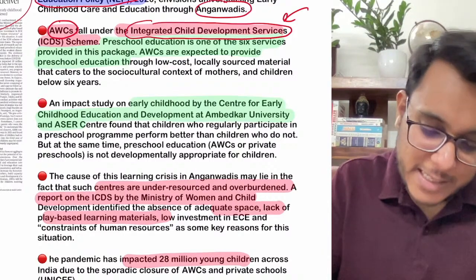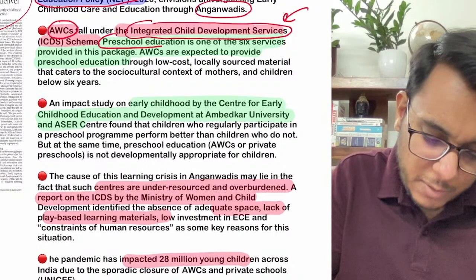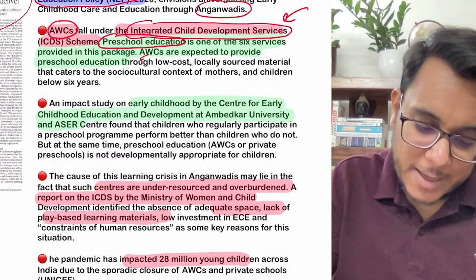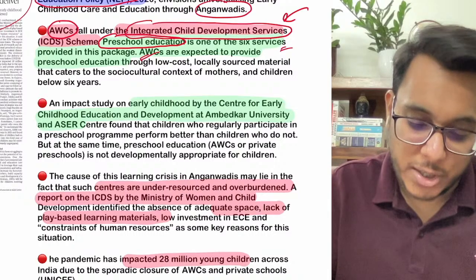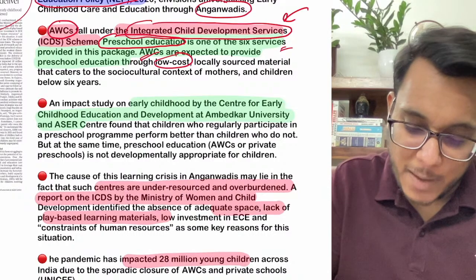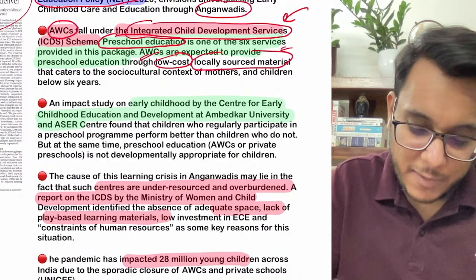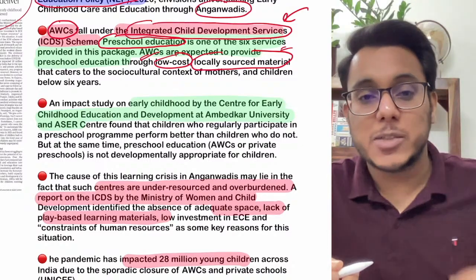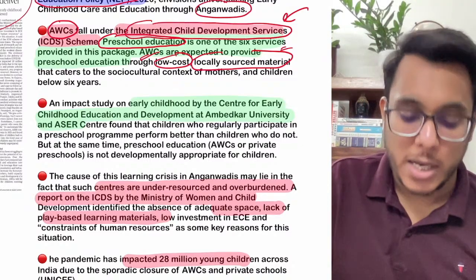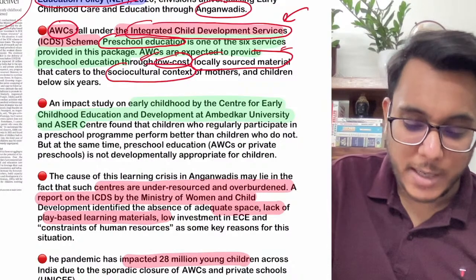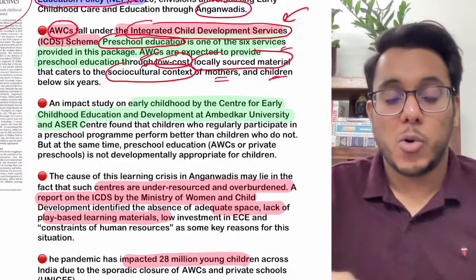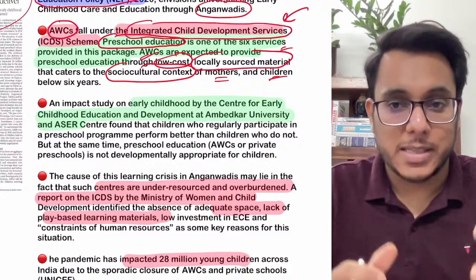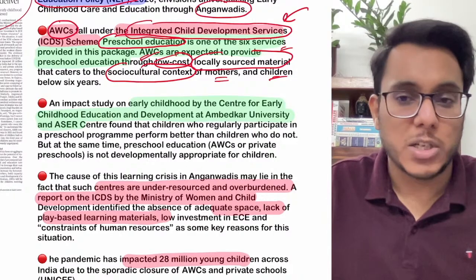Now guys, the Anganwadis have been given an important responsibility of preschool education, and this preschool education is to be provided at low cost through locally sourced material. Fine. And the non-formal preschool education that is being provided should also cater to the socio-cultural context of the mothers and children who are situated there. So below 6 years, all these things are to be provided to a child.